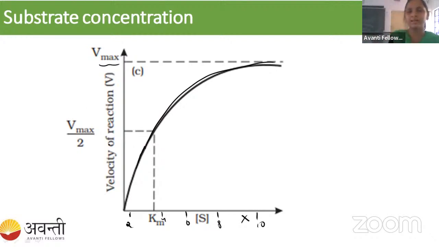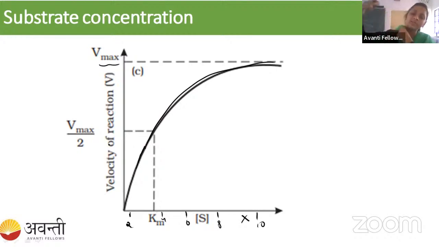Here only we will calculate, for any enzyme we are given, what is the maximum velocity of the enzyme. So this is how we calculate the maximum velocity: by going on increasing the substrate concentration, we get, at a particular concentration of the substrate, the velocity of the enzyme.